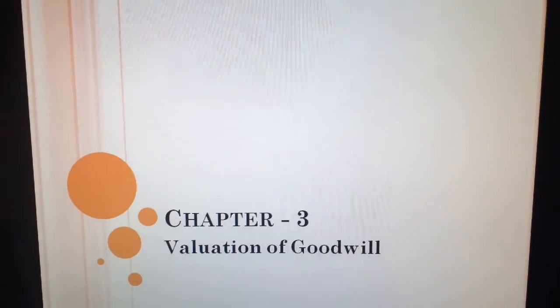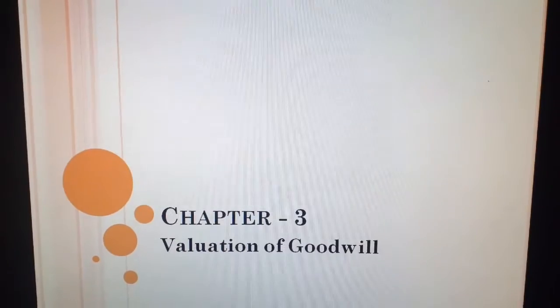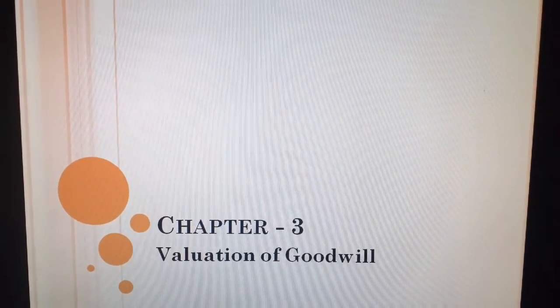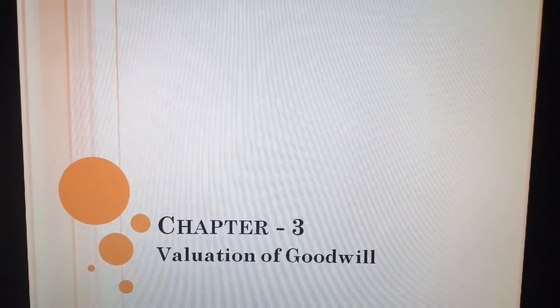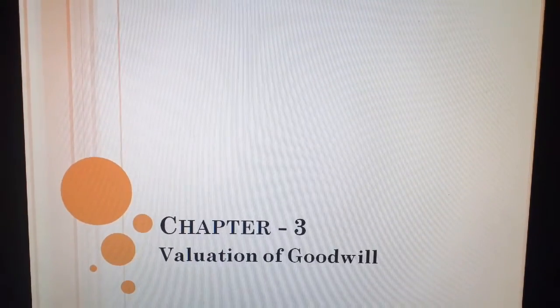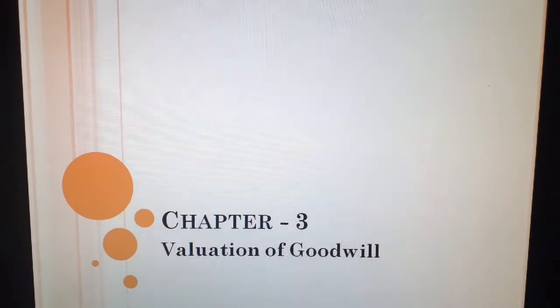So students, today we have done two methods for the valuation of goodwill, and according to those methods we have done three sums that carry 4 marks of weightage. Go through the solution, understand the video clearly, and try to practice the exercise sums as well as illustrations of your textbook. Thank you.